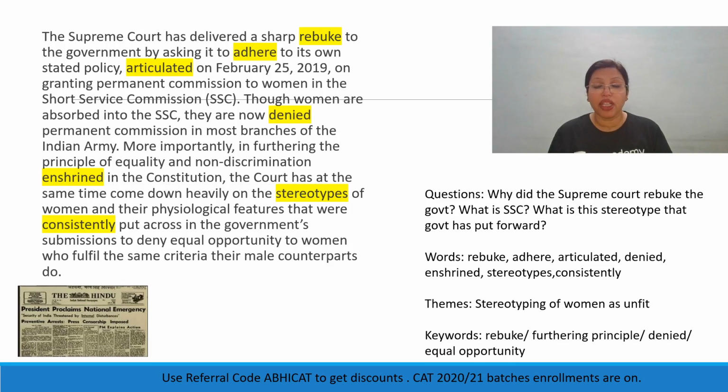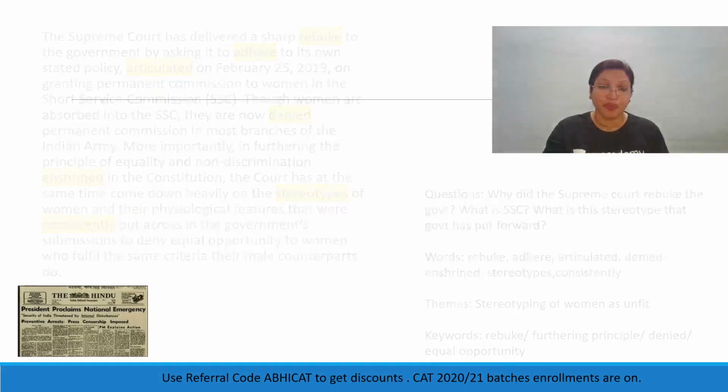What is the stereotype that the government has put forward? So, probably the stereotype is that women are the weaker sex, they're not strong enough to live in sub zero conditions or on the enemy front lines. Probably something like this. The theme here was that the government has been stereotyping women as unfit. Words that told us about this theme were rebuke, furthering principle, denied, equal opportunity. So these actually told us that this unfairness is being done towards the women.